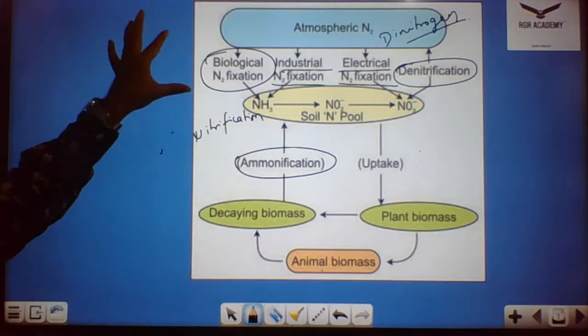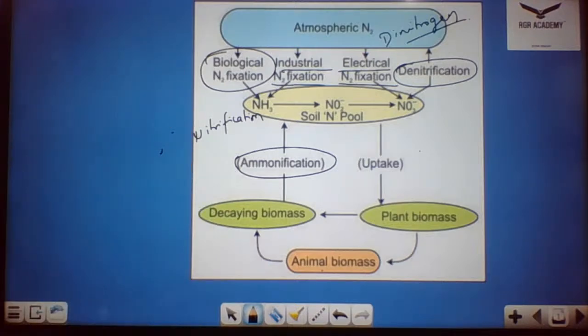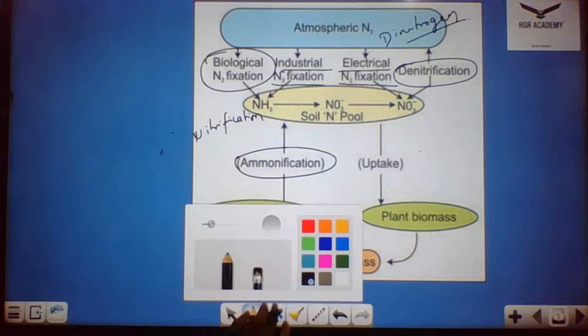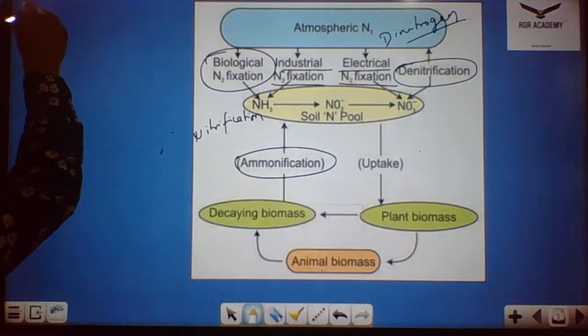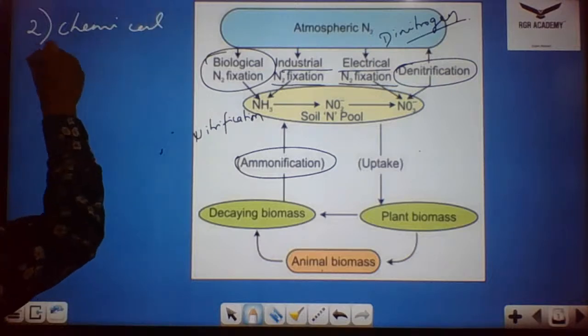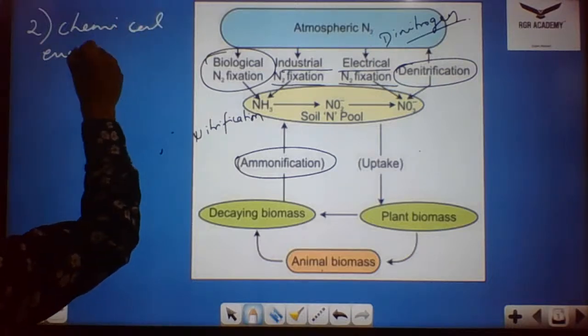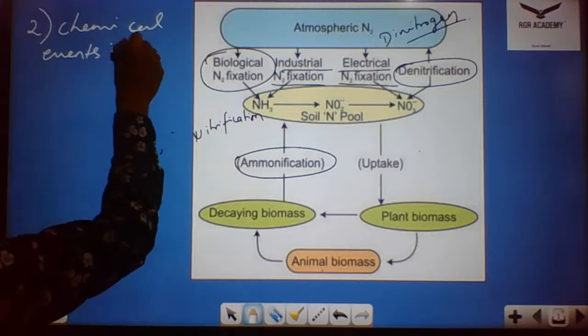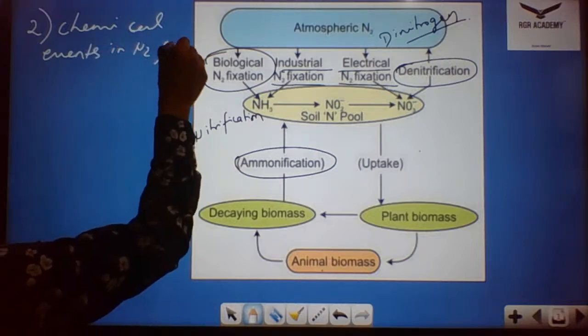Coming to the next part, the chemical events in the nitrogen fixation. First we discussed the nodule formation. Next we discuss the chemical events in nitrogen fixation.